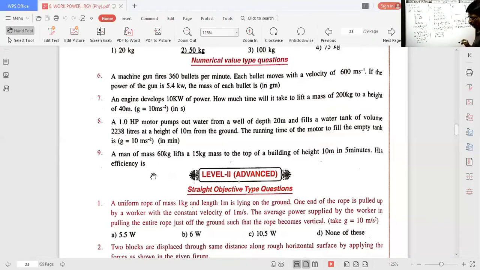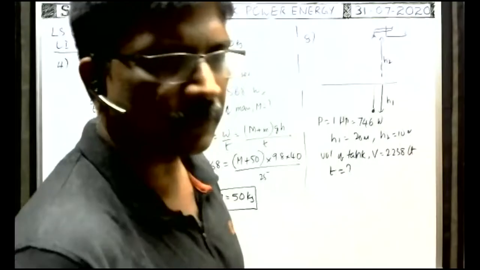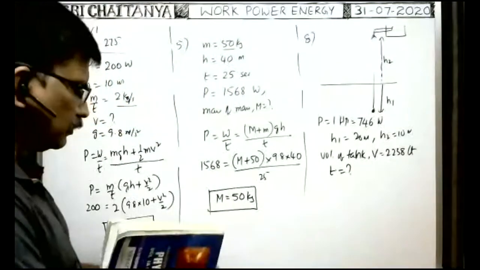The running rate of the motor to fill the empty tank, that means the running time, they asked. Time is question mark. All of you see the diagram, all of you see the board now.